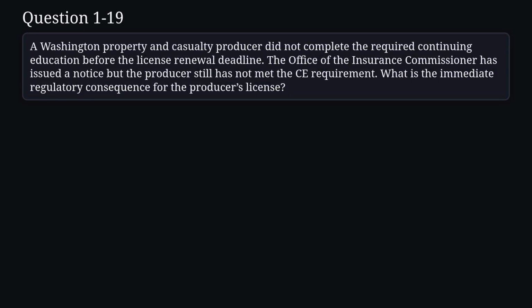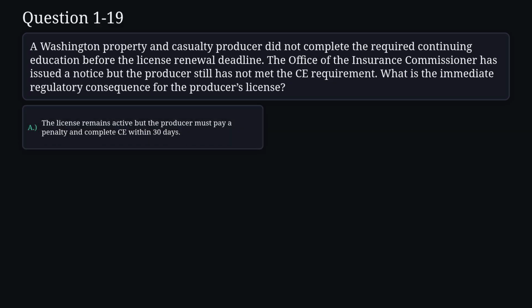Question 19. A Washington property and casualty producer did not complete the required continuing education before the license renewal deadline. The Office of the Insurance Commissioner has issued a notice, but the producer still has not met the CE requirement. What is the immediate regulatory consequence for the producer's license? A. The license remains active, but the producer must pay a penalty and complete CE within 30 days.